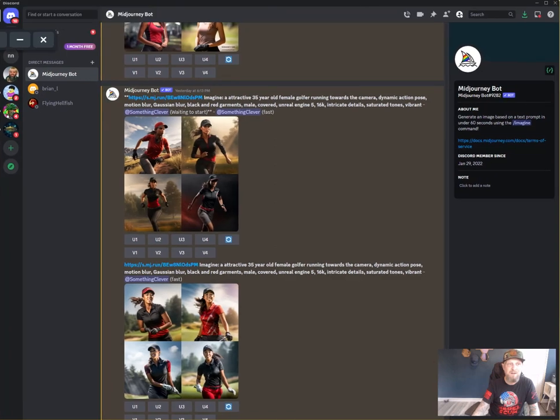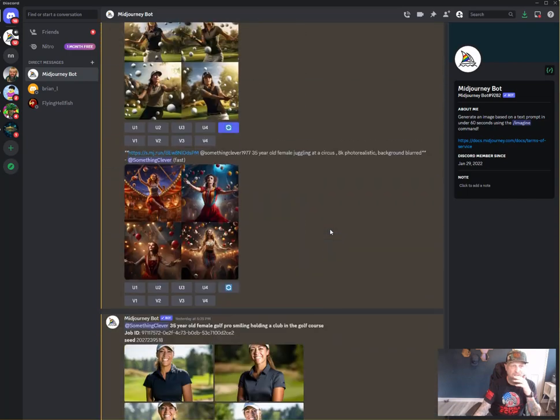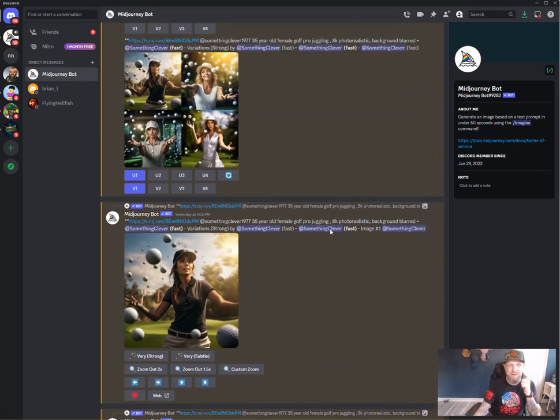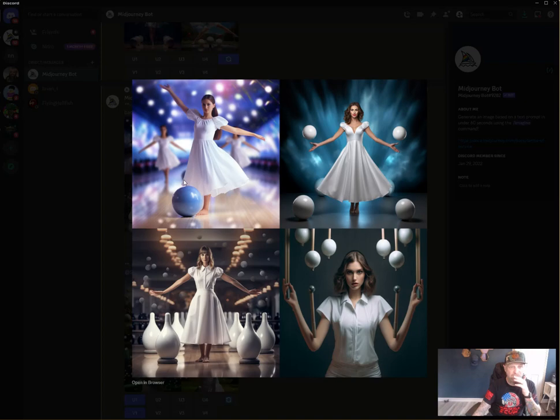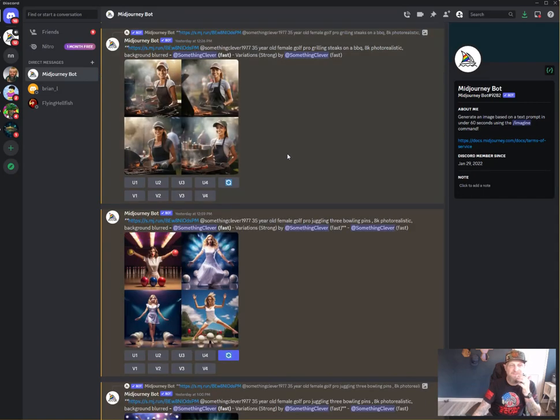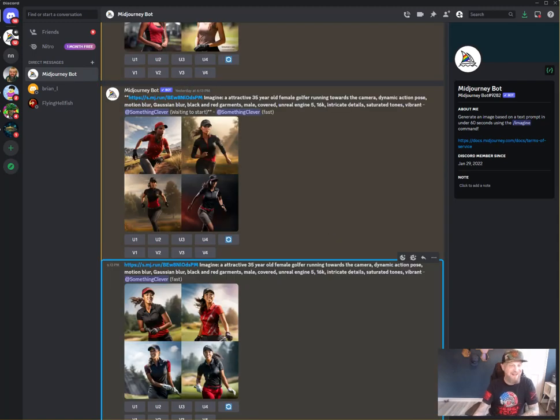Move my recording window. Sorry, I was going to do this in Minicam, so I can switch back and forth, but it's giving me errors and not working. But you'll see with one of my other websites, I made a female and put her in different things, golfing, juggling golf balls, I forget what that one was, but I made her barbecuing. And I'm going to show you guys how I do that right now.